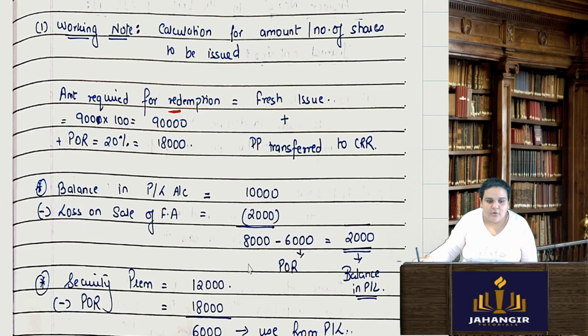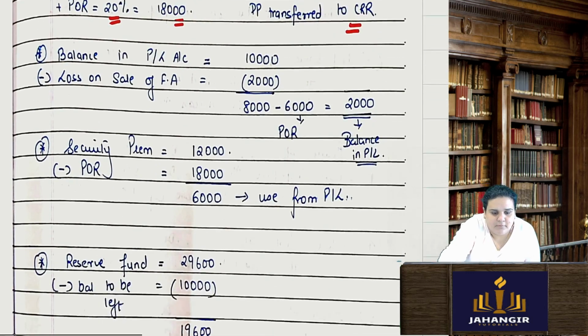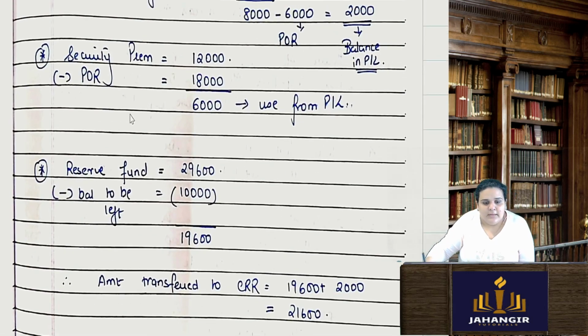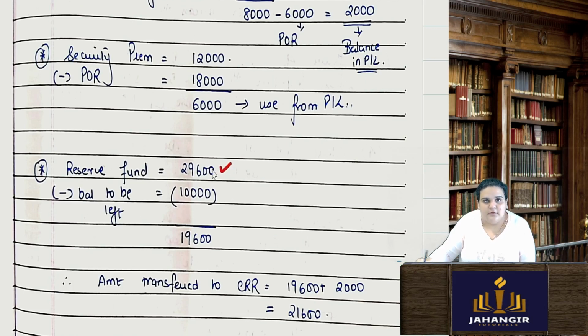So my working note also will be based on 900 shares of rupees 100 each, 90,000. I am giving them a 20% premium, so 18,000. I will be doing a fresh issue plus DP transfer to CRR. Now see this. In my reserve fund, I am using my reserve fund first. Showing you the reserve fund working note. 29,600 is there. They are saying do not use 10,000. Leave a balance of 10,000 in this fund. That means I can use 19,600 from my reserve fund.